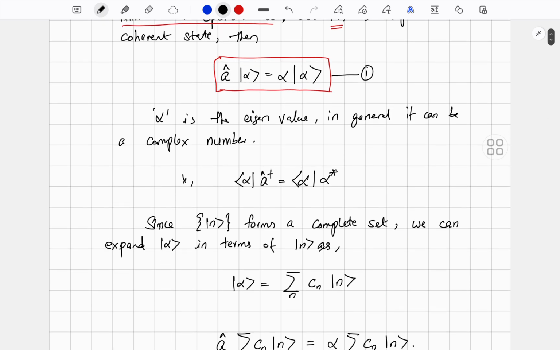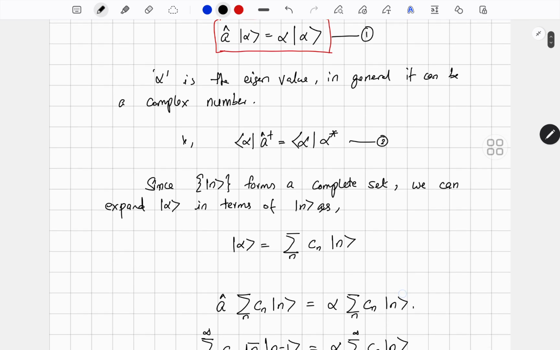Okay, so what about the Hermitian conjugate of equation number 1? If you take the Hermitian conjugate of equation number 1, it becomes bra alpha A dagger, and bra alpha A dagger becomes alpha star bra alpha.